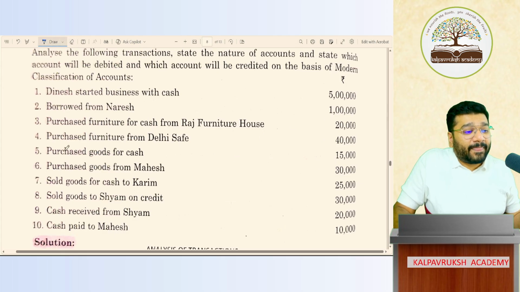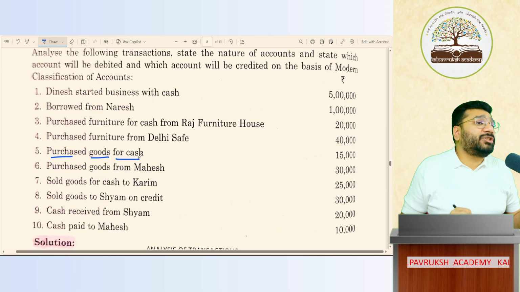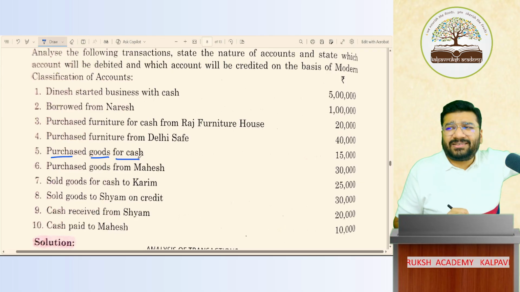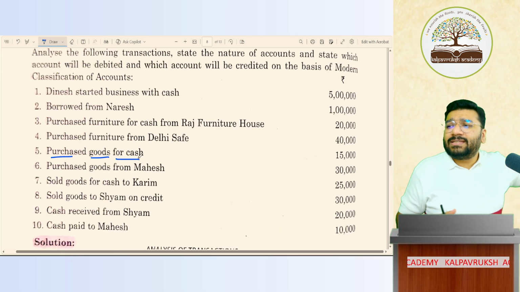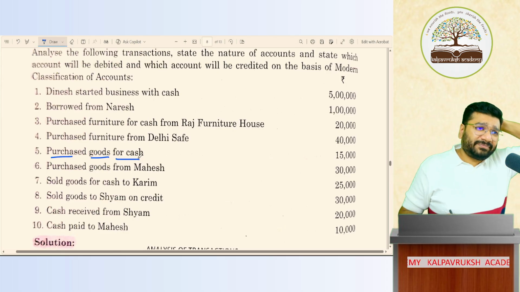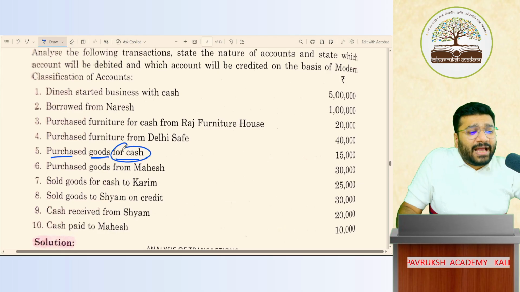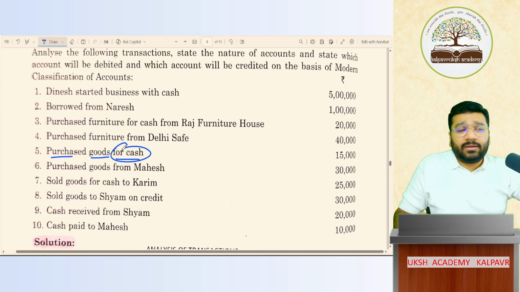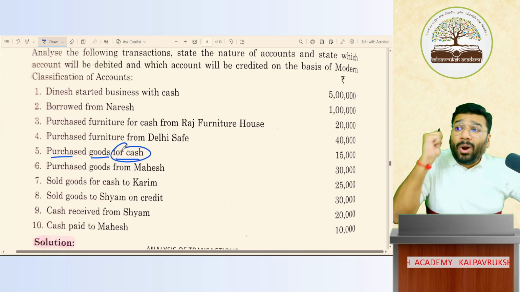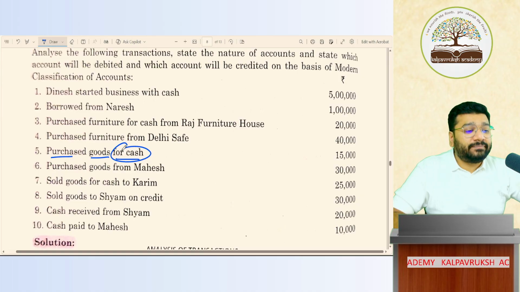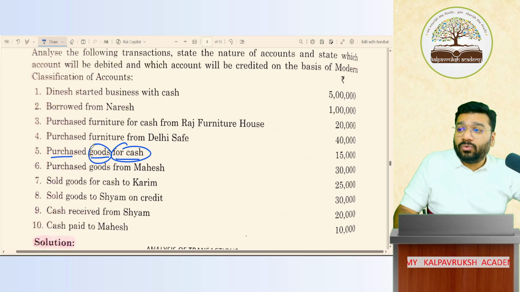Now, purchased goods for cash. I'm not able to understand this transaction. I'm confused whether this is a credit transaction or a cash transaction. Tell me now, which transaction is it? For cash means cash transaction. Okay. So I'm buying something for cash. What am I buying for cash? Goods or asset? Goods. But goods will go to the furniture account? No, it goes to the purchase account. So you're supposed to open the purchase account.